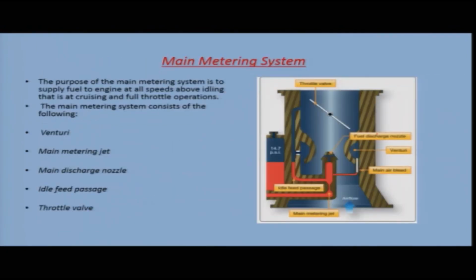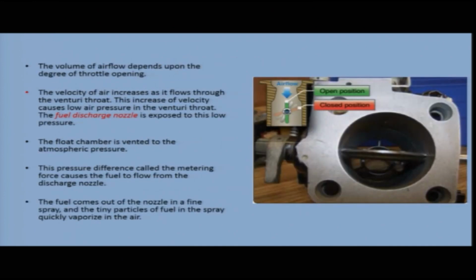So, we have seen in the diagram there is air flowing through this passage through the venturi, there is low pressure here, and the discharge nozzle is here in the throat, and the discharge nozzle experiences low pressure. The float chamber is vented to atmospheric pressure. Since the float chamber is vented to atmospheric pressure and the discharge nozzle is in the low pressure, there is a pressure differential. This pressure differential is called the metering force, and it causes the fuel to flow from the discharge nozzle.